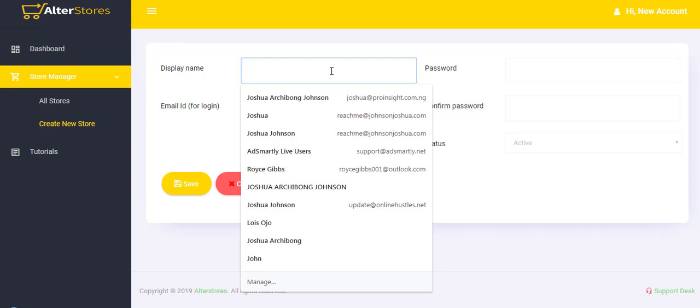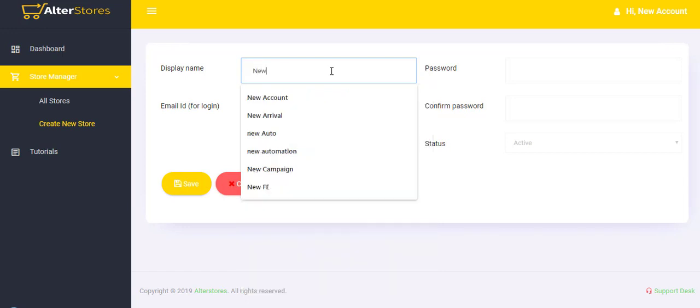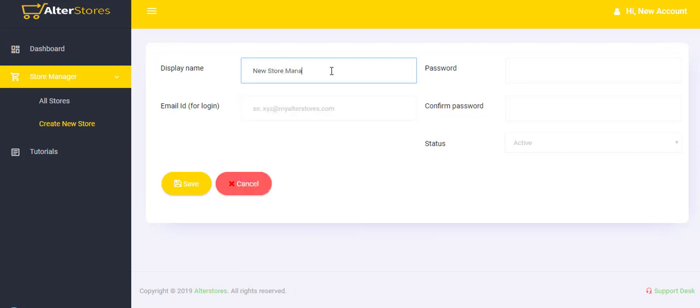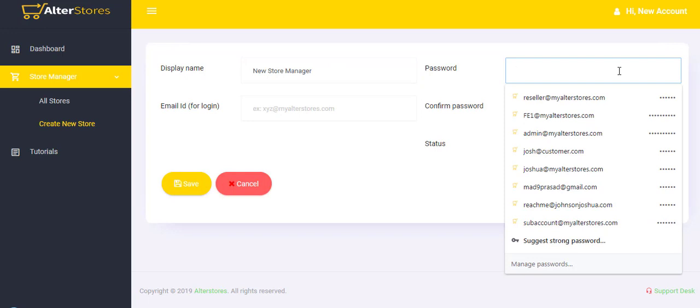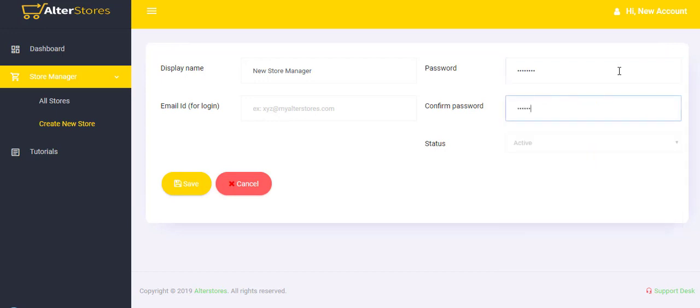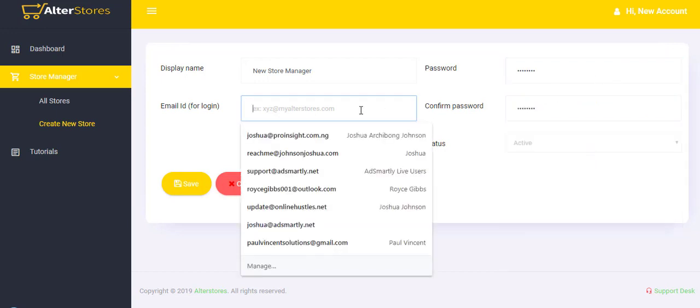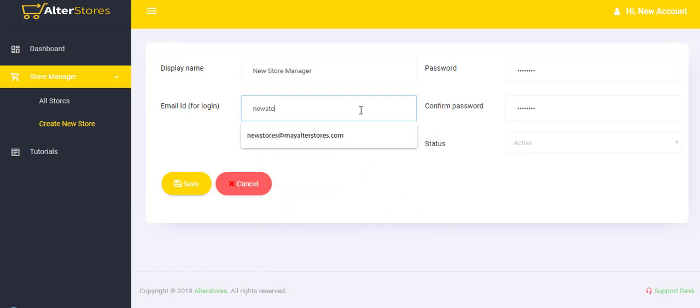So let's say we are creating a new account. We could just say new store manager. Alright, so we've got one there, and you use the password. We could just say password remains password. And you put your new email here, so you could just say new store manager at my AlterStores.